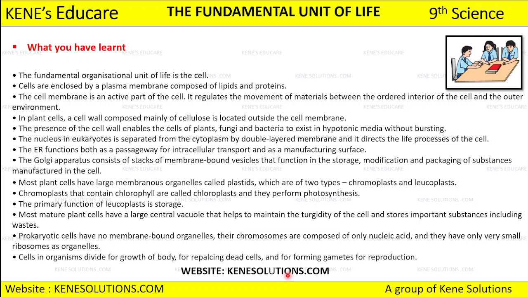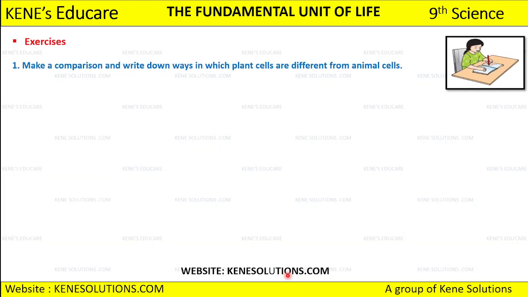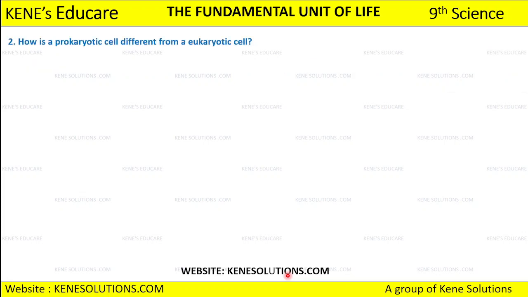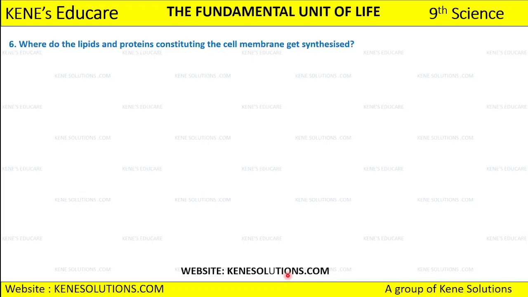After that we have 10 questions to discuss, where the first question is to give a comparison between the plant cell and the animal cell. Second question is distinguish between the prokaryotic cell and the eukaryotic cell. Then the third question is what will happen if the plasma membrane ruptures or if it breaks down? Okay. Then what will happen to the life of a cell if there was no Golgi apparatus? अगर Golgi apparatus नहीं होगा तो cell की life को क्या होगा? Then which organelle do we call it as the powerhouse of the cell, and why do we call that organelle as the powerhouse of the cell?